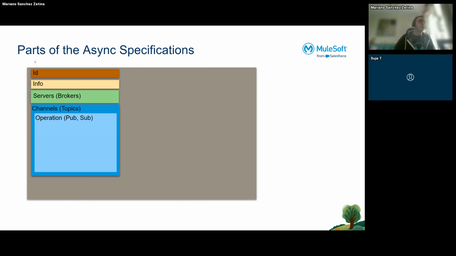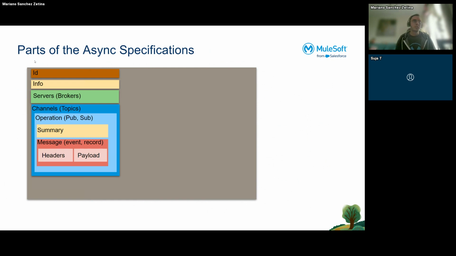Then we have the operation, because one thing is the topic, but as I already said, we have the consumers, but also we have the subscribers, right? Talking about the async API specifications, we can talk about publishers and subscribers, consumers, which is the same as subscribers, or producers, which is the same as publishers. Here we can get a little bit of summary of each operation.